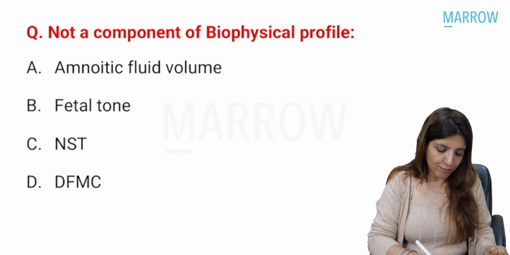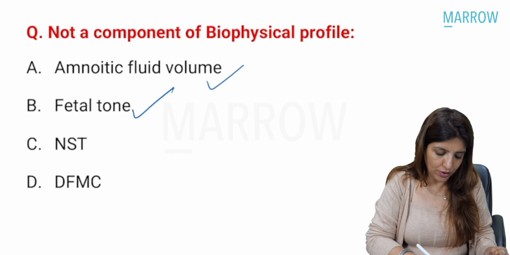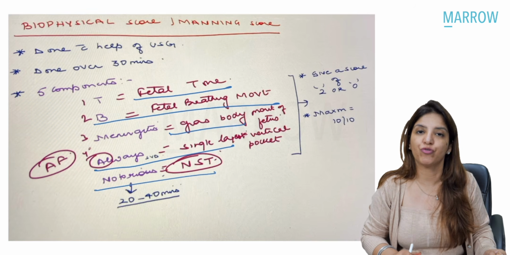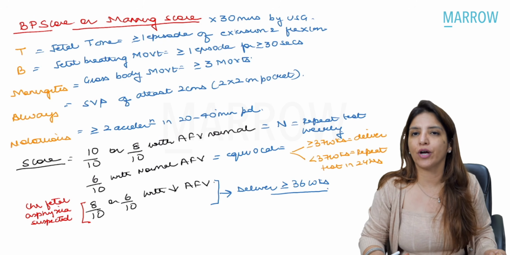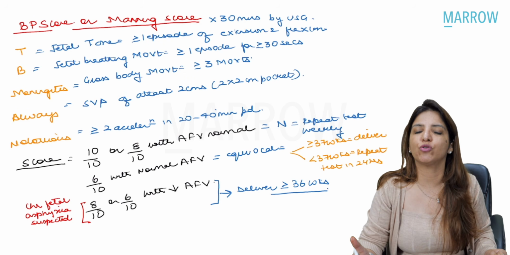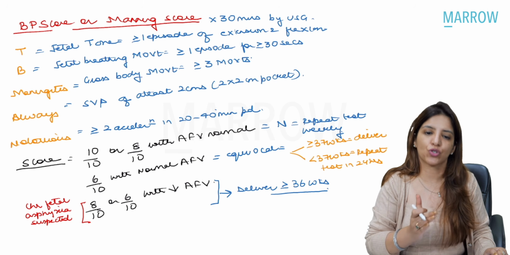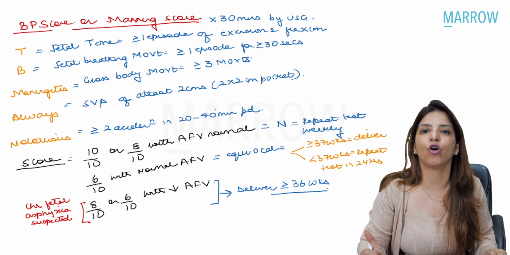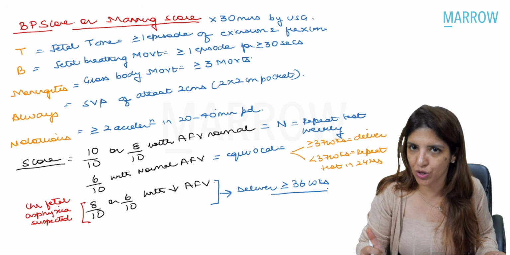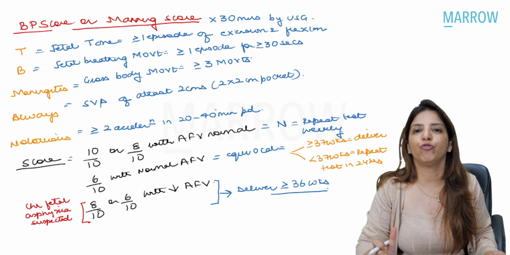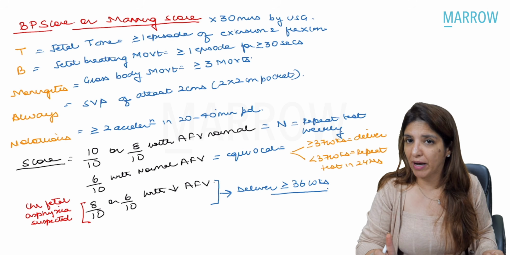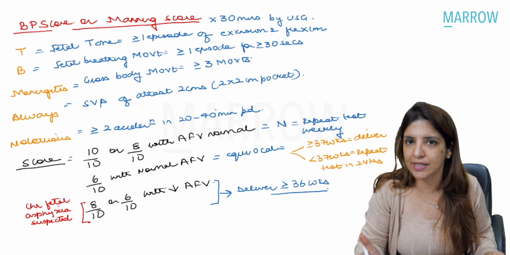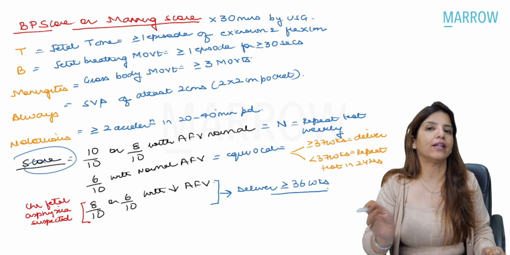Right? Now, amniotic fluid volume, yes. Fetal tone, yes. NST, yes. DFMC is not a component of biophysical score. To each of these parameters, you have to give a score of 2 or a score of 0. And this is a slide which I have taken from the INI-CET May 2022 recall. I know that all of you know the parameters for biophysical score. What I want you to keep in mind for the upcoming INI-CET exam is the score and the management.